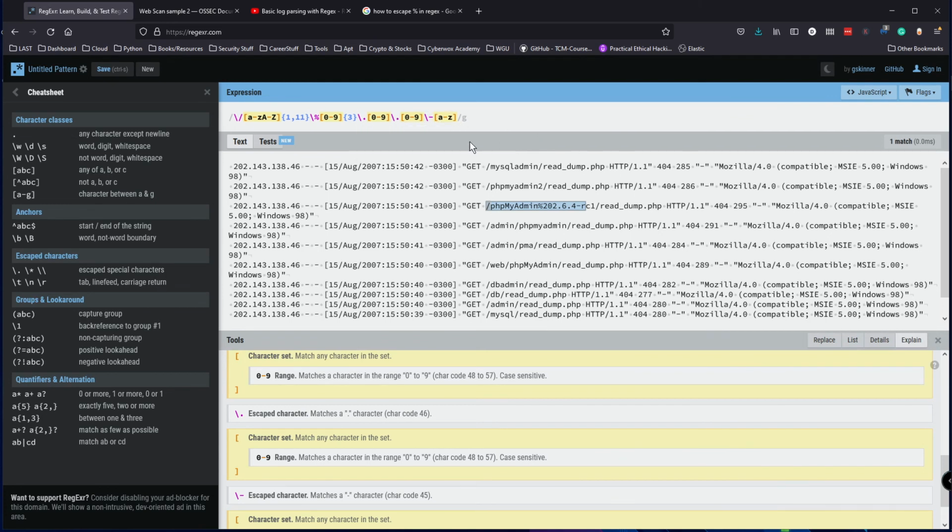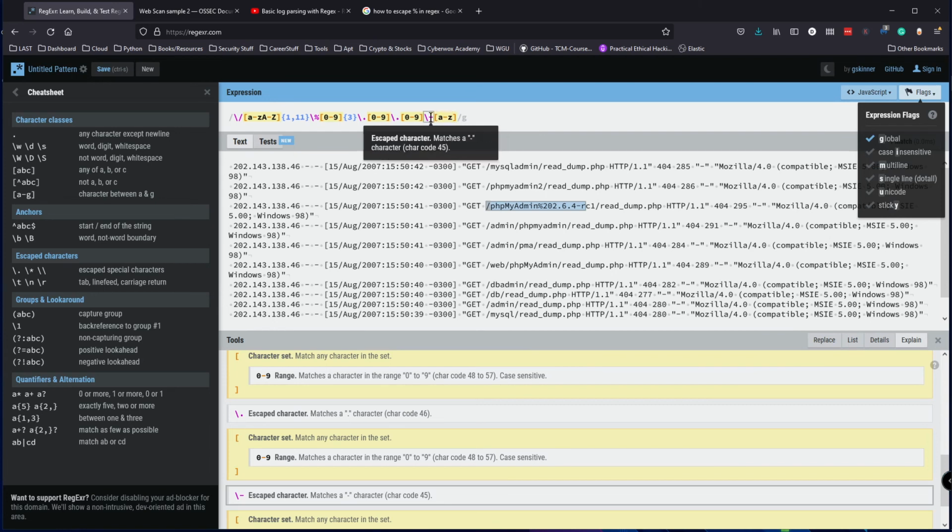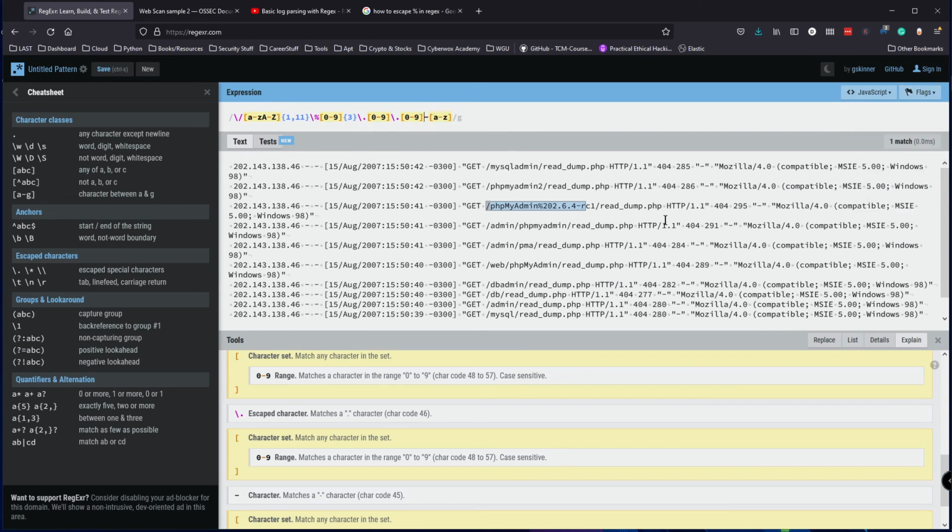Escape the dash, and then let me specify 3. Still is not letting me specify that. Let's try dash, A to Z, RCL. Let's try 1, 2, 3.